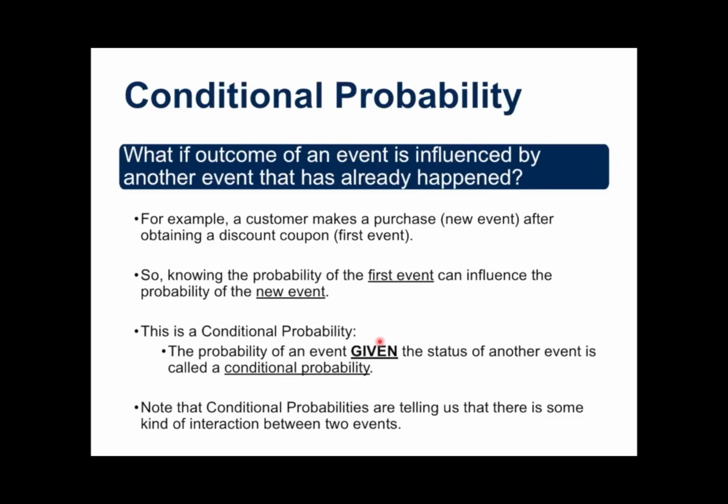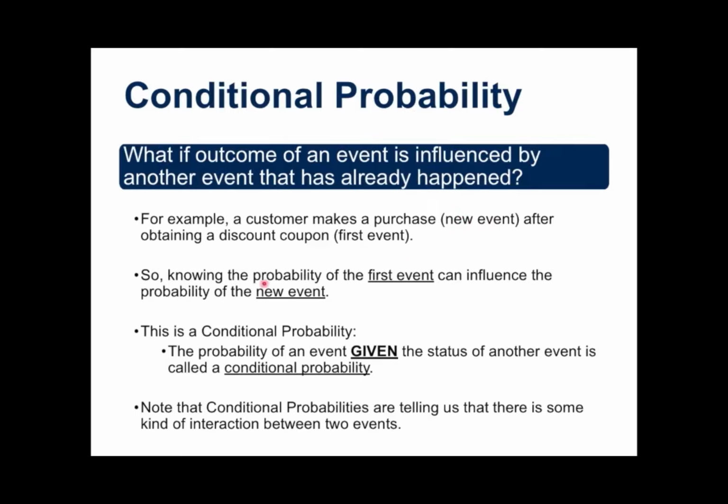The conditional probability is another situation. What if the outcome of one event is influenced by another event that's already happened? We see this in business all the time. Take this situation right here: a customer makes a purchase, a new event, after obtaining a discount coupon, which is the first event. Intuitively, I might want to know whether this new purchase is occurring after they've received my promotion. This is really important as a marketer. It would be really good ROI to know that my first event, a discount coupon, was associated with the new event of the purchase. It might make me feel better that my marketing dollars are being well spent.